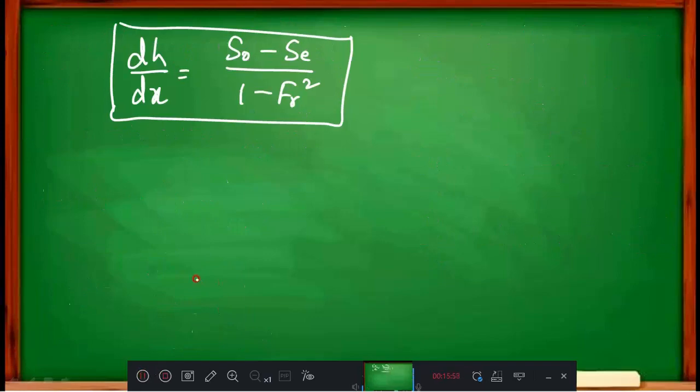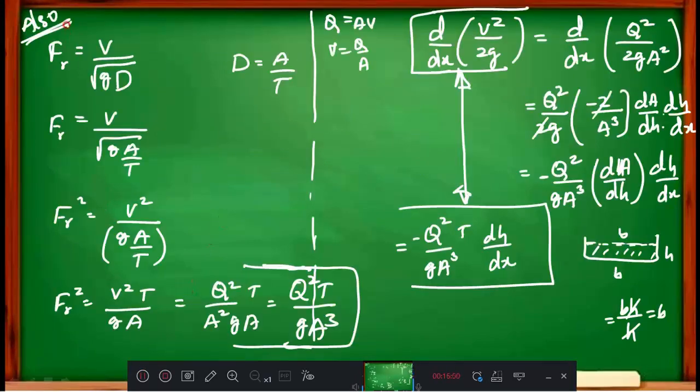Once again, look at what I did. I considered Fr is equal to V by root gD, where D is equal to A by T, the hydraulic mean depth. So Fr is equal to V divided by square root of g into A by T. Then Fr square on both sides is V square divided by g into A by T. Then T comes to the top, and V means Q by A, so V square is Q square by A square.